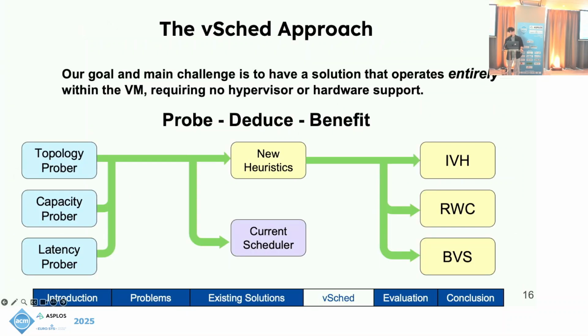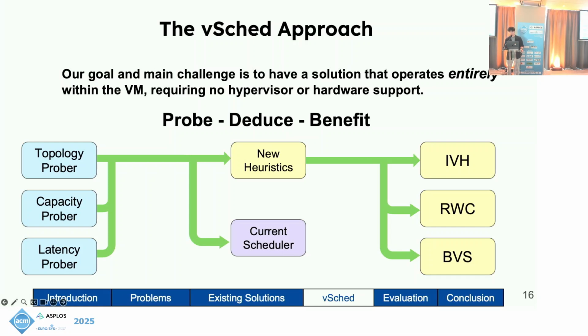It is, and we achieve it with the vSCHED approach, in which our goal and our main challenge is to have a solution that functions without any support from the hypervisor. We probe, we deduce, and then we benefit. First, our probers tell us key information about the system and then deduce the correct abstractions. Our topology prober uses cache line transfer latency to probe for distance between pairs of cores, and through these pairs can deduce a topological mapping.